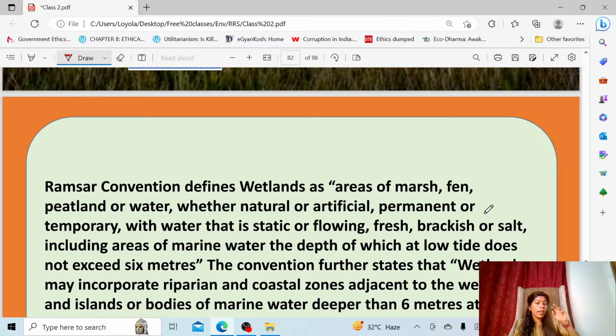It can be fresh water, brackish water, or salt water, and even marine water, the depth of which should be less than 6 meters, is included in the wetland definition.